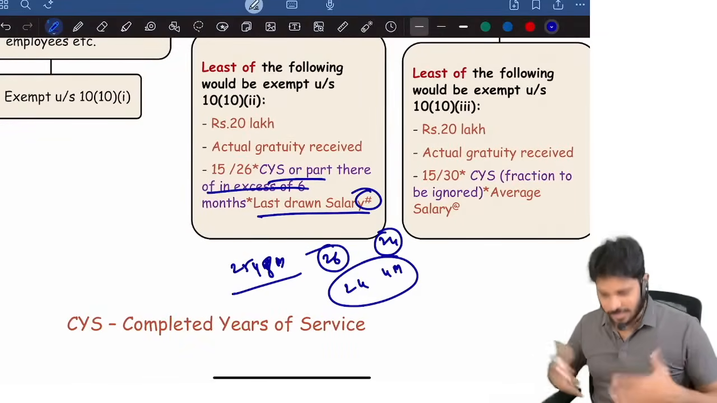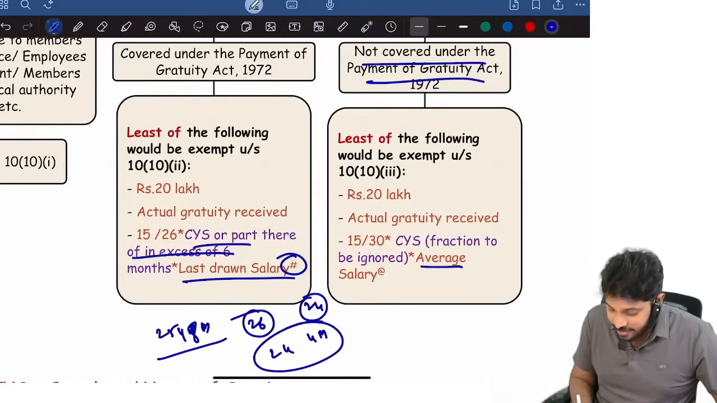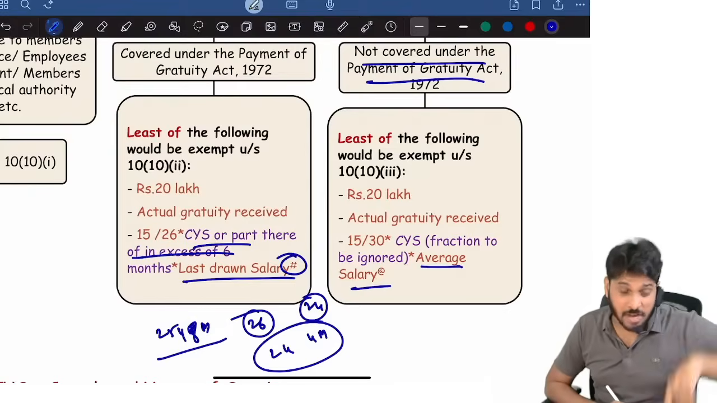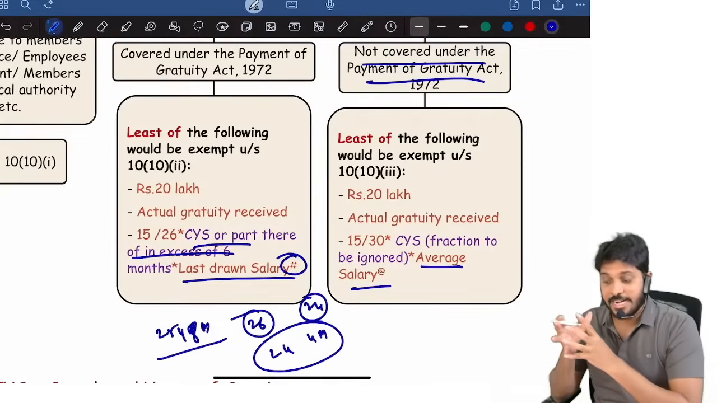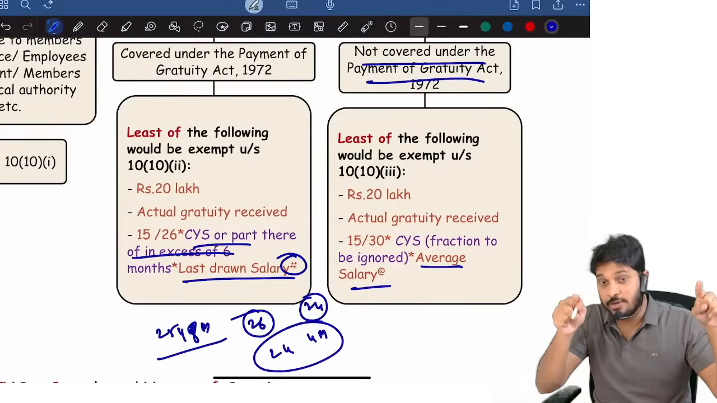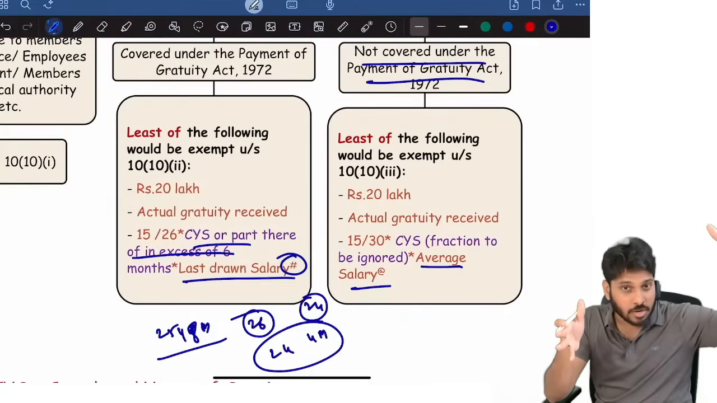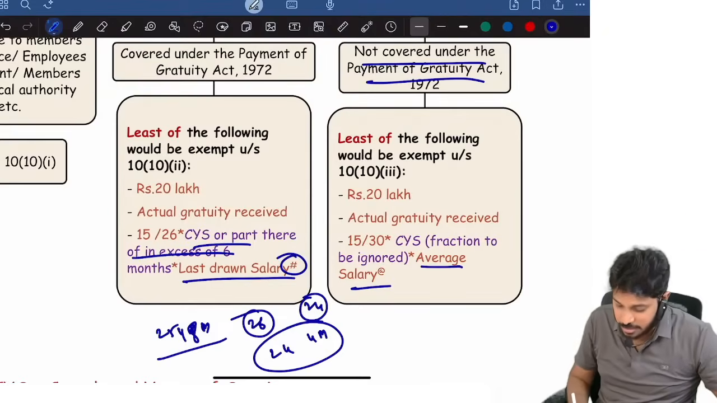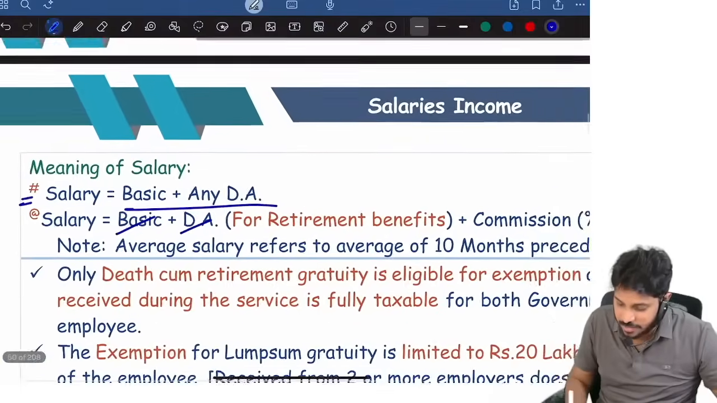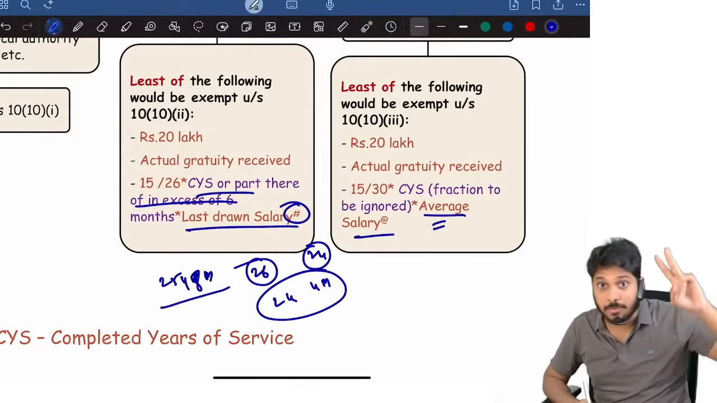If the Act is not applicable, then you should compute the average salary, the average of the last 10 months before the retirement month. Suppose you retired in February, then take April to January. If you retired in December, then November is the 10th month, so February to November is the 10-month period. For these 10 months, take basic plus DA for retirement plus commission as a percentage of turnover. Sometimes when you take the last 10 months, some increment might have been there.